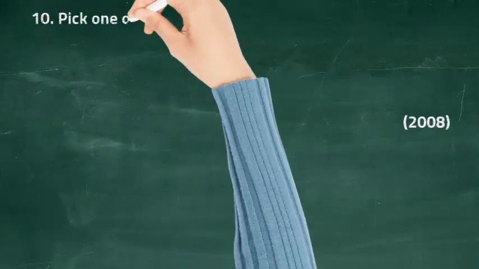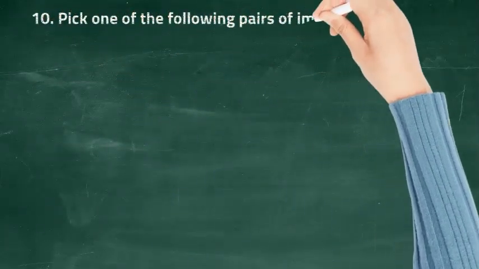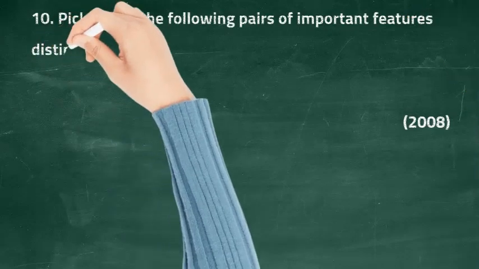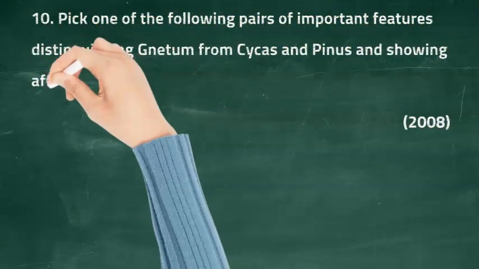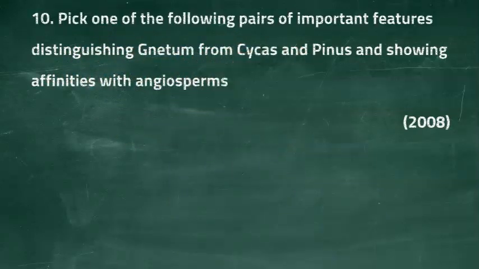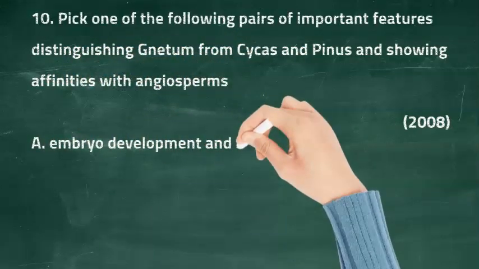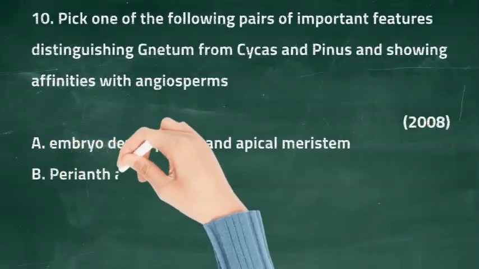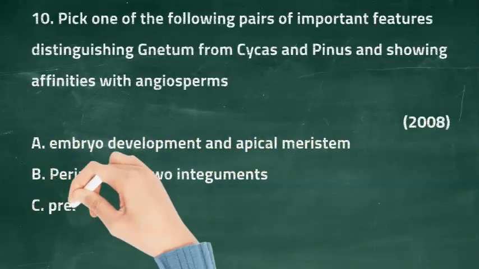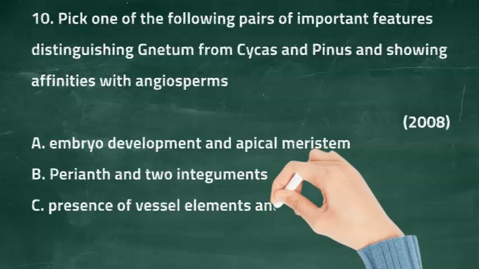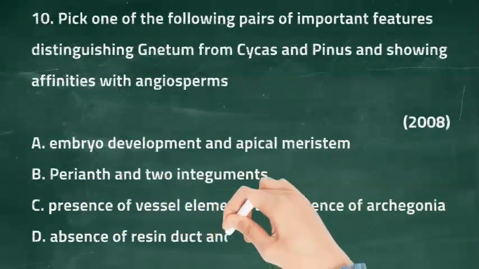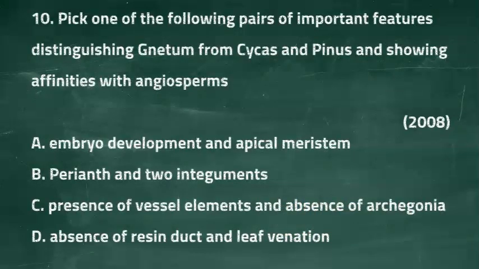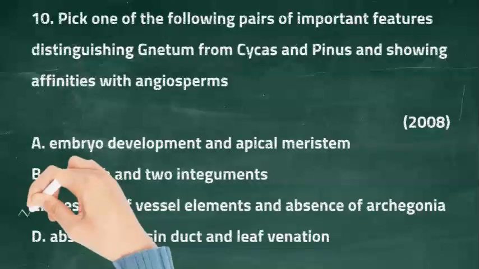The last question for this lecture is: pick one of the following pairs of important features distinguishing Gnetum from Cycas and Pinus and showing affinities with angiosperms. Option A is embryo development and apical meristem. Option B is perianth with true integuments. Option C is presence of vessel elements and absence of archegonia. And option D is absence of resin duct and leaf venation. The right option is option C, presence of vessel elements and absence of archegonia.